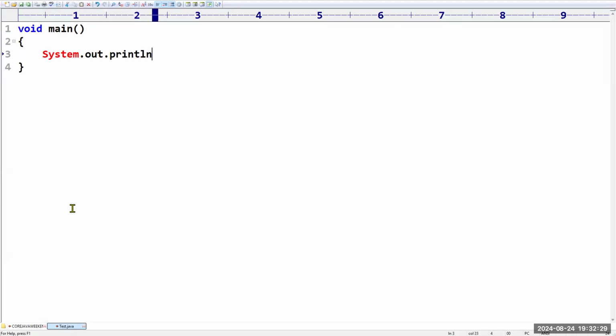System dot out dot println of hello followed by good evening. Something like this I'm printing. And sir, here System is a capital letter because it is a class. What is a class? A term related to object oriented programming, a professional way of writing code. And out and println are nothing but methods. Actually, you can take print. What is println? To print the content.